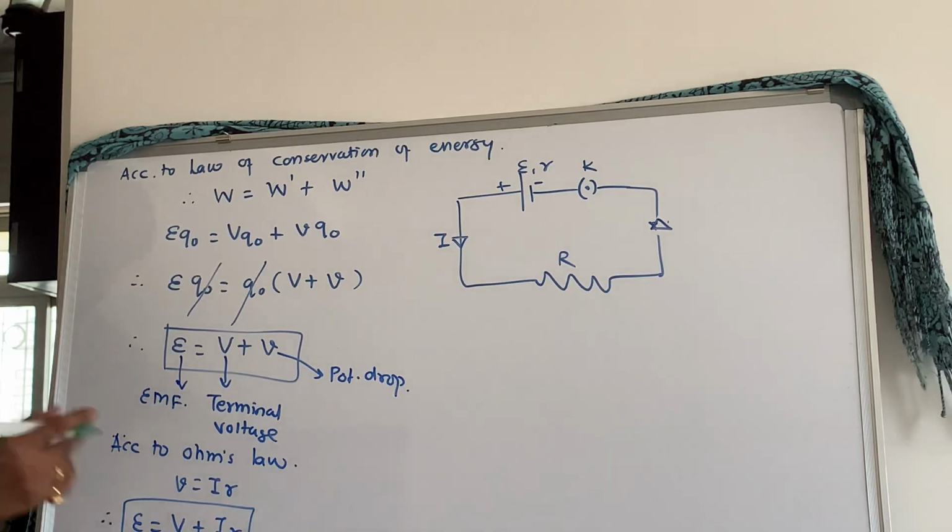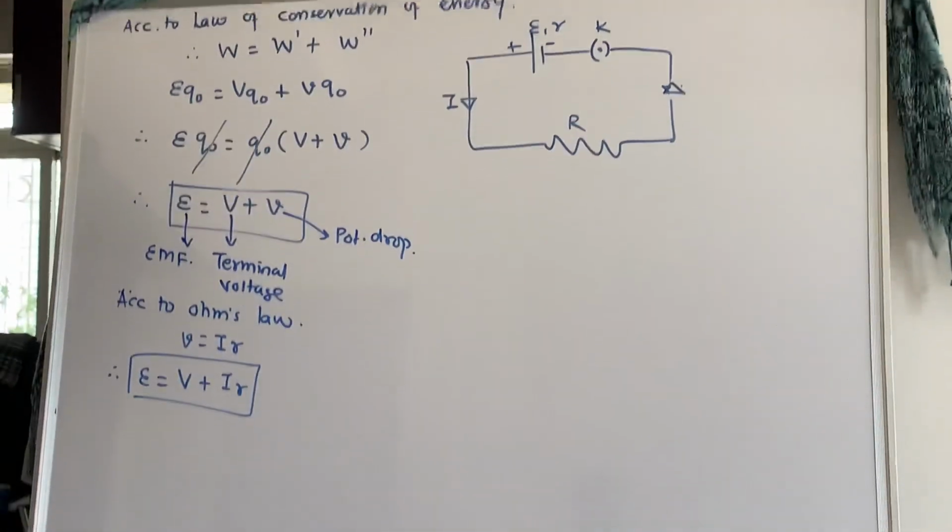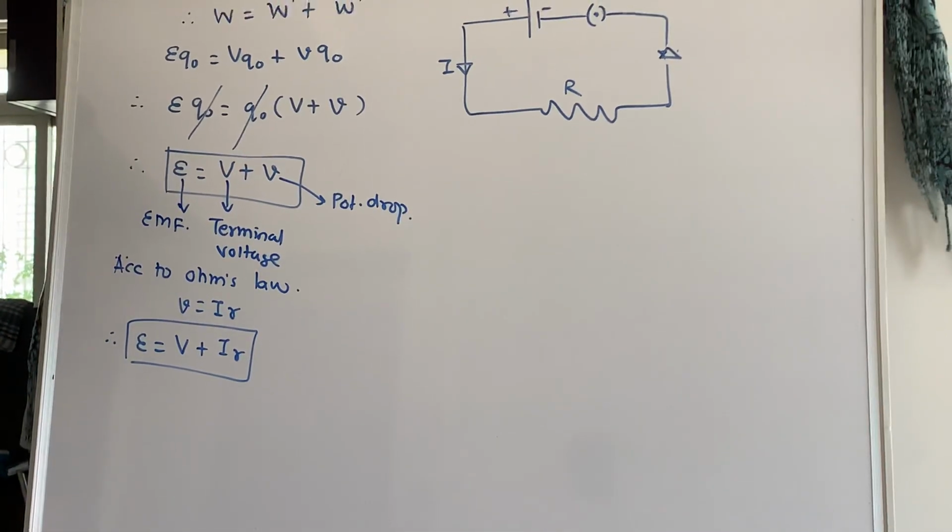Now what is this E? E is the EMF, V is the terminal voltage, I is the current, and r is the internal resistance. E is equal to V plus Ir.